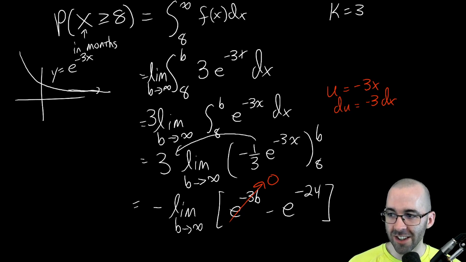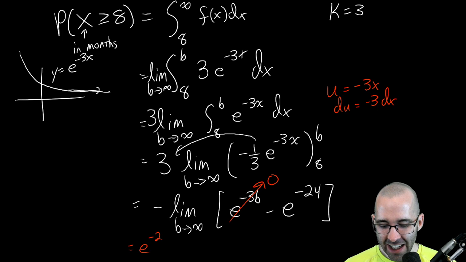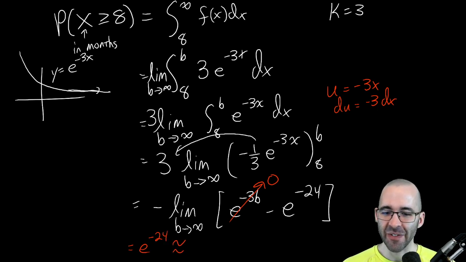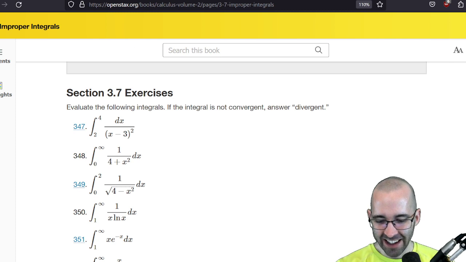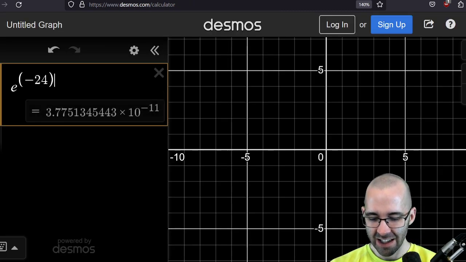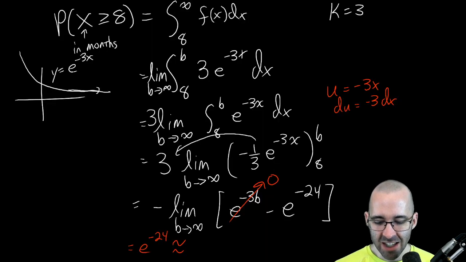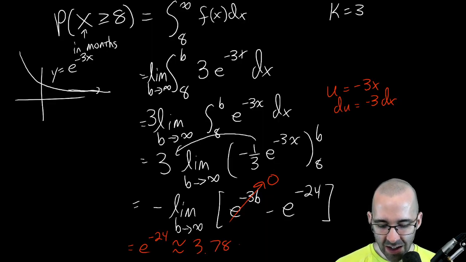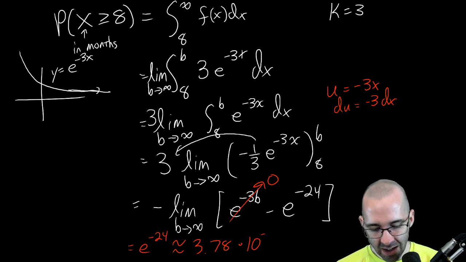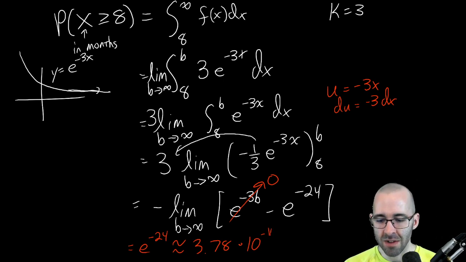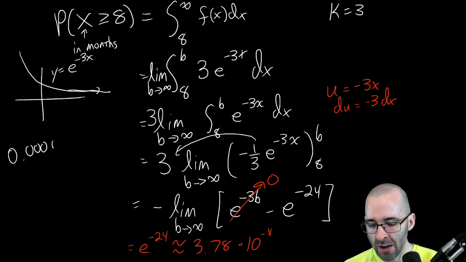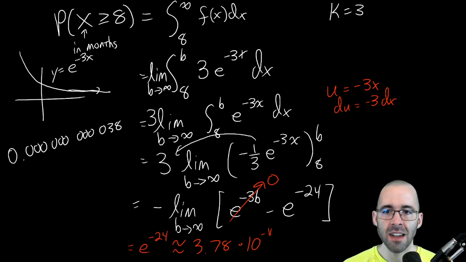Wait, this answer is way too small, no? Nope, it's right. We get e to the negative 24. What's e to the negative 24, guys? Let's use a calculator. E to the negative 24. 3.78 times 10 to the negative 11th. That's 10 zeros. That's 0.1, 2, 3, 4, 5, 6, 7, 8, 9, 10, 3, 7, 8. Or you could write 3, 8 if you wanted to round.